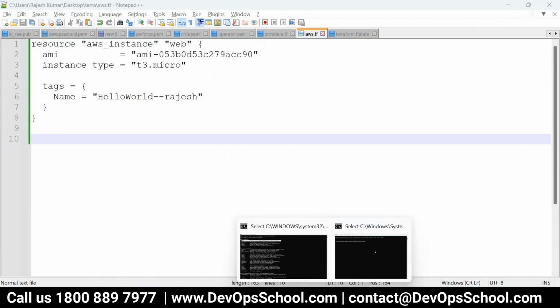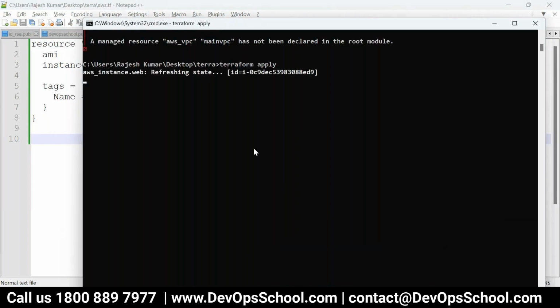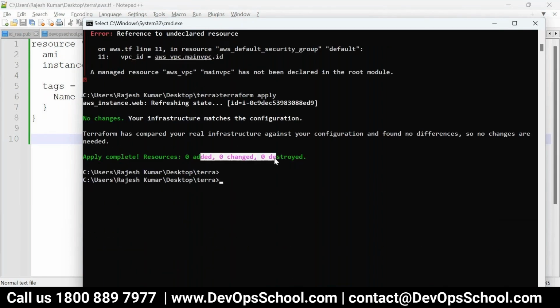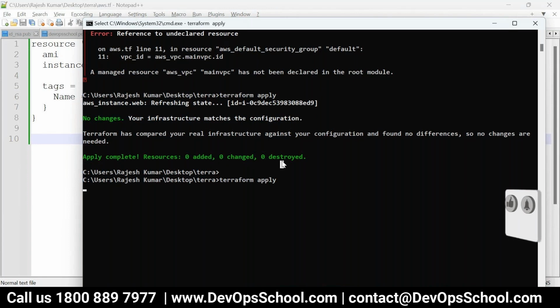And now, why is it taking time? See, I hit it multiple times. So 0 resources, 0 change. But now I'll apply one more time. This time it should be 1 changed, 0 destroyed, 0 added. Let it come.